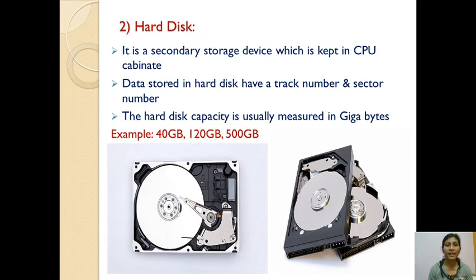So the storage capacity of a hard disk is more than the floppy disk. In a hard disk we can store a large amount of data. In a floppy disk we can store only limited data, about 5 pages of text. In a hard disk we can store a large amount of data, in gigabytes. See, this is the diagram of the hard disk. The hard disk looks like this.